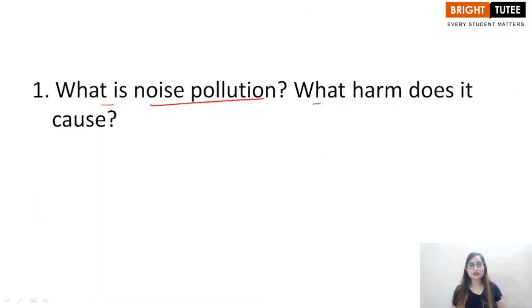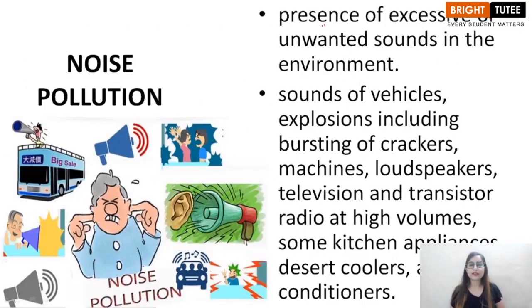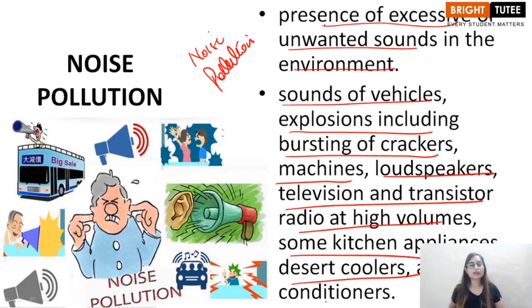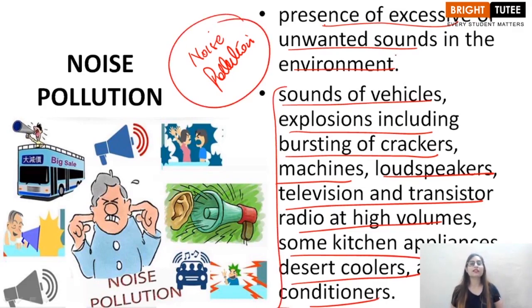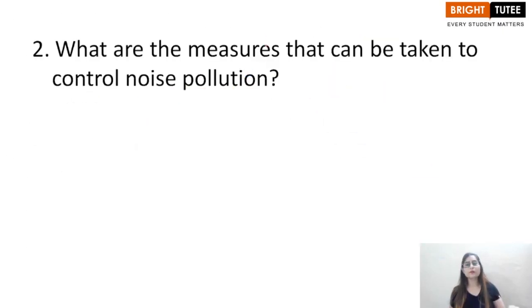What is noise pollution? What harm does it cause, right? The presence of excessive or unwanted sounds in the environment is known as noise pollution, right? Examples are sounds of vehicles, explosions including bursting of crackers, machines, loudspeakers, television and transistor radio at high volumes, some kitchen appliances, desert coolers and air conditioners. All these appliances are responsible for noise pollution, basically for producing excessive or unwanted sounds in the environment. So this is known as noise pollution, right?